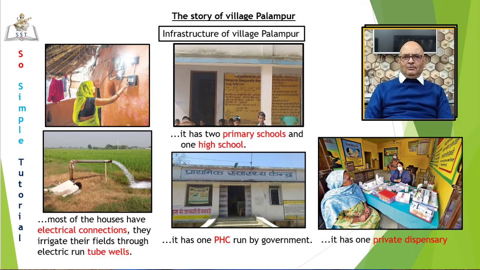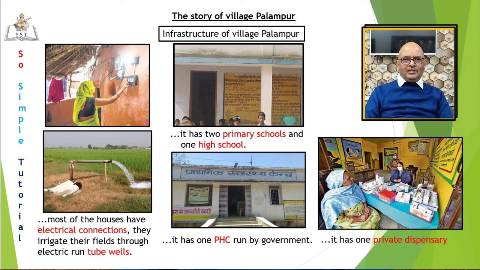So, students, what impression do you form about this village? I'm sure you'd say it is a developed village. Roads are fantastic, houses have electric connections, fields are irrigated by electric-run tube wells, schools are there, health center is there, dispensary is there. What else would one ask for in a village? This was a general description of the village.